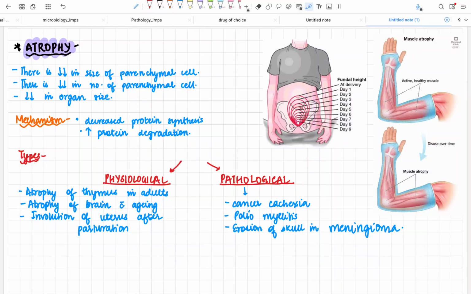Atrophy is also seen in cancer cachexia in pathological conditions. The healthy muscles will get atrophied and the person will be thin and emaciated because of atrophy. You can also see it in poliomyelitis. In poliomyelitis, there will be atrophy of the limbs, atrophy of the lower limbs because of the poliovirus. Also erosion of the skull in meningioma. Again I am going to say, you have to memorize these examples.